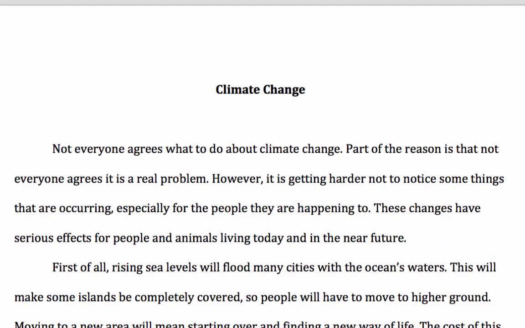Remember that your thesis statement should mention whether it's going to be causes or effects that you're writing about, and then you should have 3 body paragraphs giving your 3 causes or your 3 effects. Don't try to write about both in this essay. And remember to use specific details and examples in your body paragraphs.